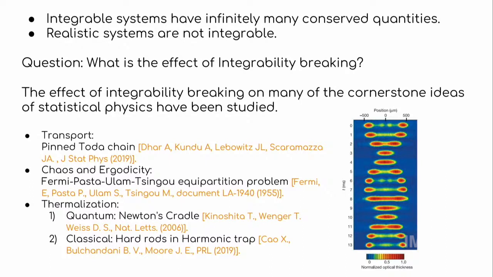So even a classical problem has been studied, where hard rods in harmonic traps have been studied, where they see that it eventually goes to a stationary state, but this is different from the Gibbs stationary state or a Gibbs equilibrium. And in this work, they had looked at energies which were smaller, or small temperatures. We were interested in looking at higher temperatures also, and the effect of an anharmonic trap. So that's what we do.